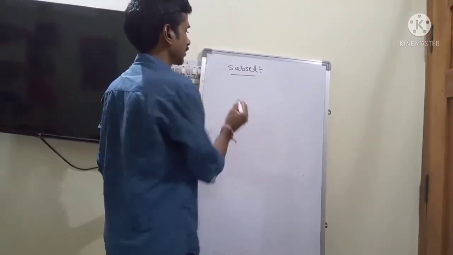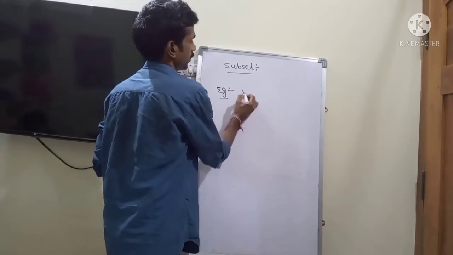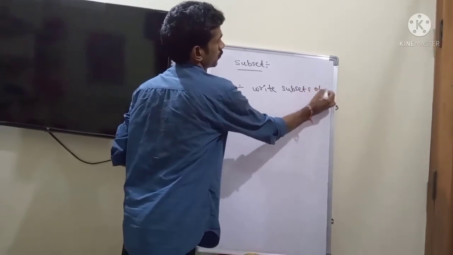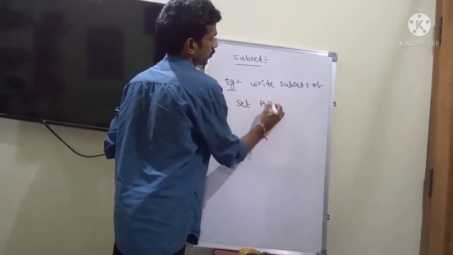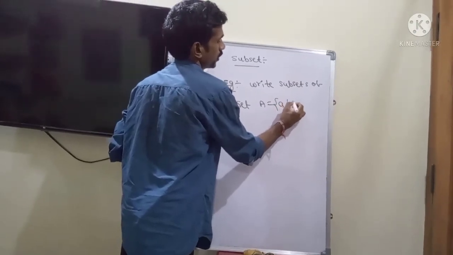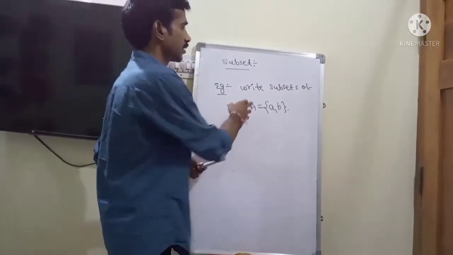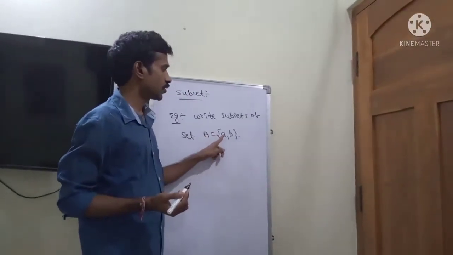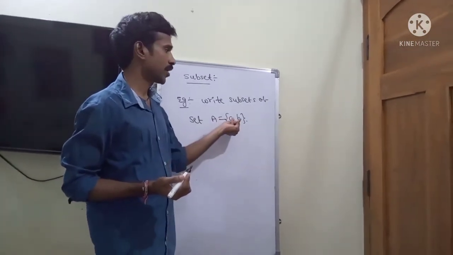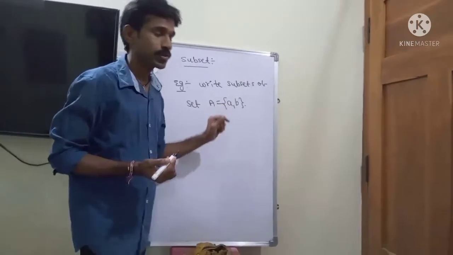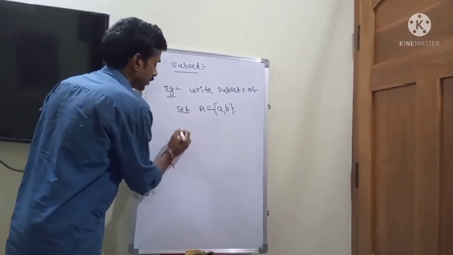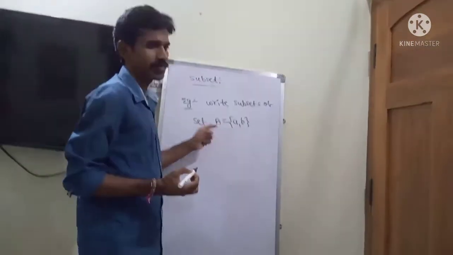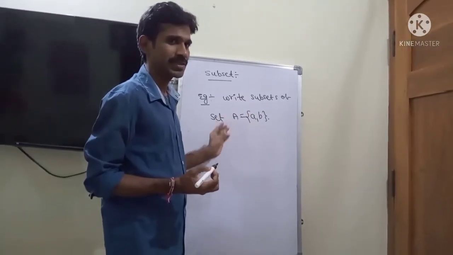So next, let me write an example. Write the subsets of the set A equal to {a, b}. So A elements are small a and small b, and we have to write the subsets of this set A. First I am writing the empty set. Clearly the empty set is a subset of this set A. The empty set is always a subset of every set.